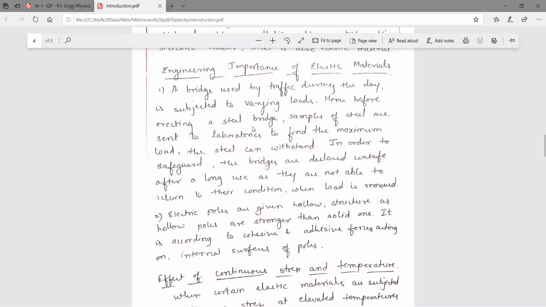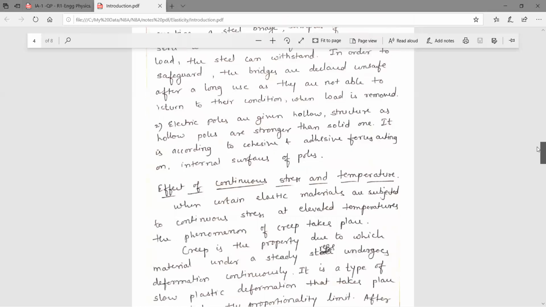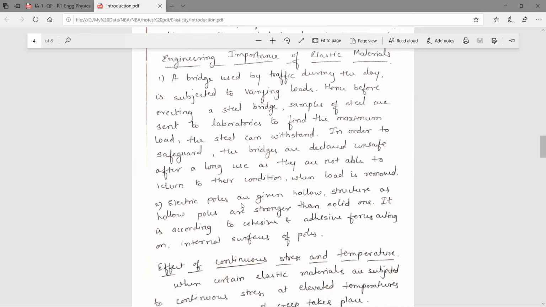So here first they have to study the elastic properties of the steel, and then only we can use it. How much load it can bear or withstand, that first we have to study, and then only we can use that steel. And also electric poles are given a hollow structure as hollow poles. Hollow poles are stronger than solid ones. It is according to the cohesive and adhesive forces acting on the internal surfaces of the poles.